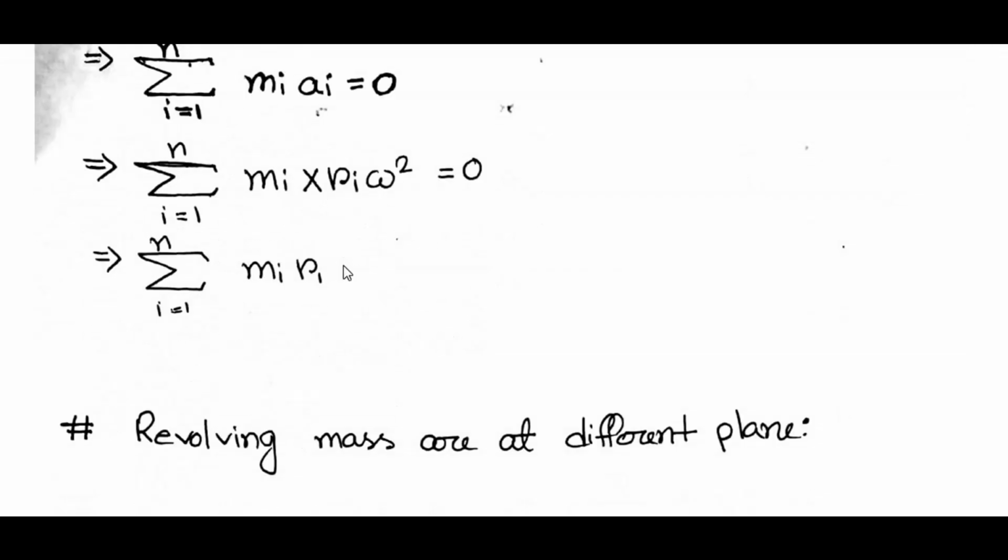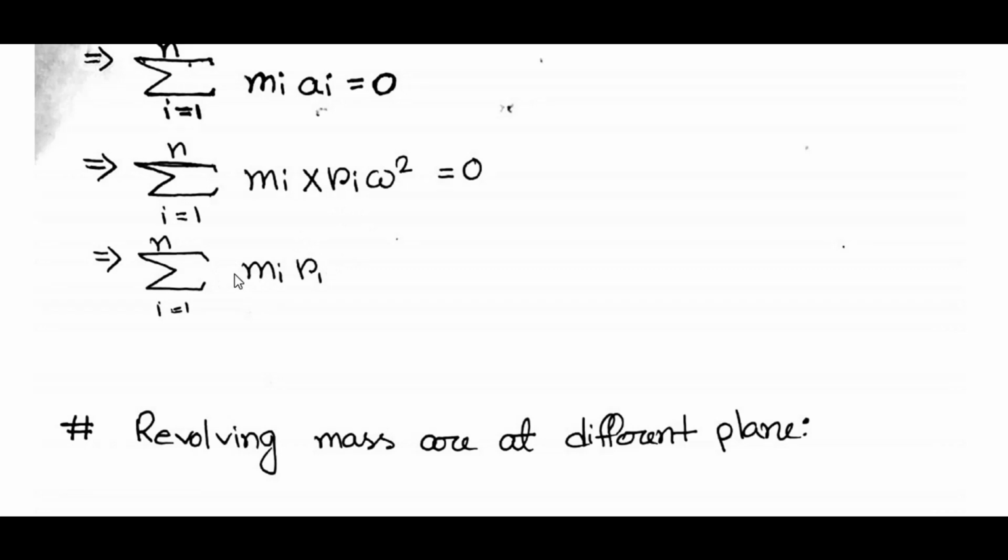We know F equals ma, but here there is angular velocity and angular displacement, so we replace a by r omega square, and omega is constant, which can't be 0. So we can write that the moment of each mass, MiRi, equals 0.